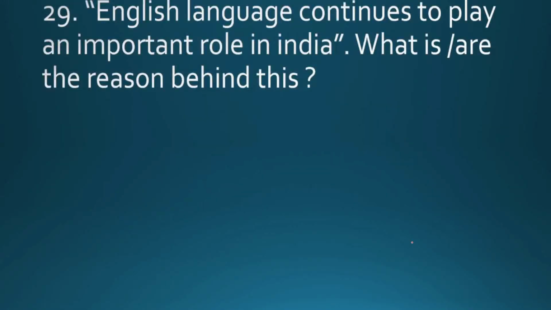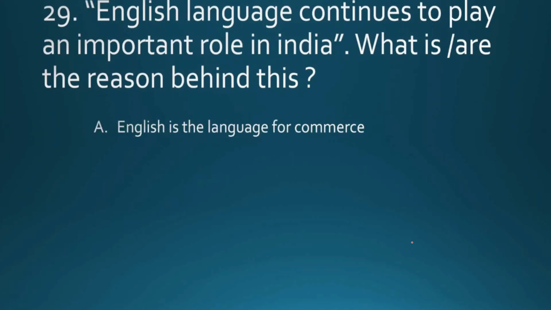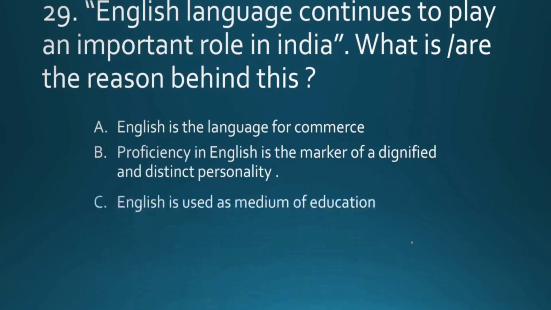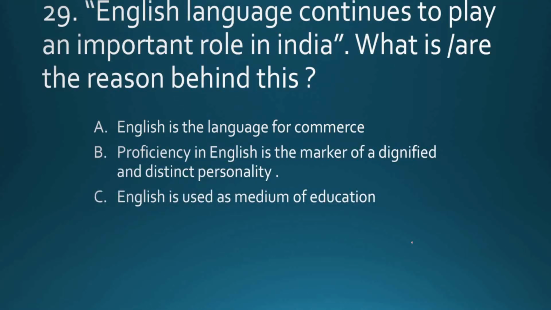English language continues to play an important role in India. What is or are the reasons behind it? A: English is the language for commerce. B: Proficiency in English is the marker of a dignified and distinct personality. C: English is used as a medium of instruction. D: A, B, C. Okay, the right answer is A, B, C. That means all the three aspects are related to the stem of the question.